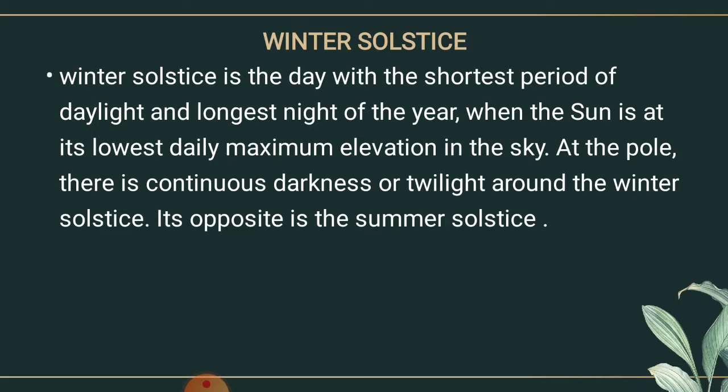We'll discuss here the winter solstice. Winter solstice is the day with the shortest period of daylight and the longest night of the year. The sun is at its lowest daily maximum elevation in the sky, and at the pole there is continuous darkness or twilight around the winter solstice, its opposite in the summer solstice. It means that on 22nd of December, the Tropic of Capricorn receives direct rays of the sun. In the summer solstice, we discussed that the Tropic of Cancer receives the maximum daylight because the sun rays fall on that.